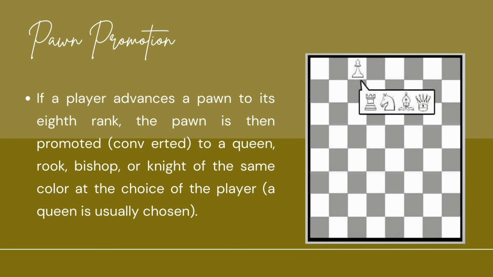So, yung pawn is na-promote kapag yung pawn mo is makaabot duman sa first rank ng opponent. So, pwede siyang maging queen, pwede siyang maging rook, pwede siyang maging bishop, but mostly, ang pinipili nila is queen. Kasi maraming movement yung queen.